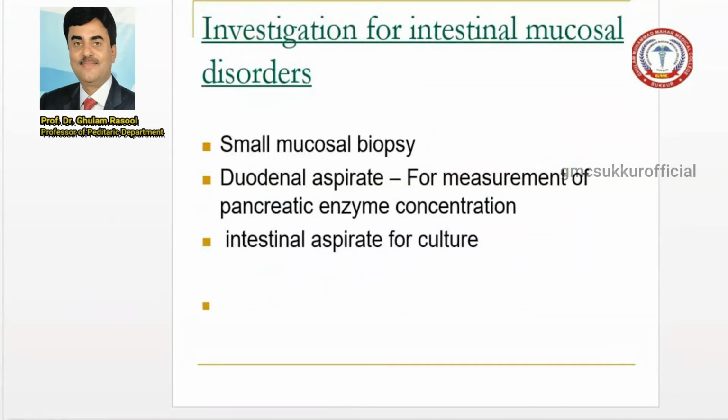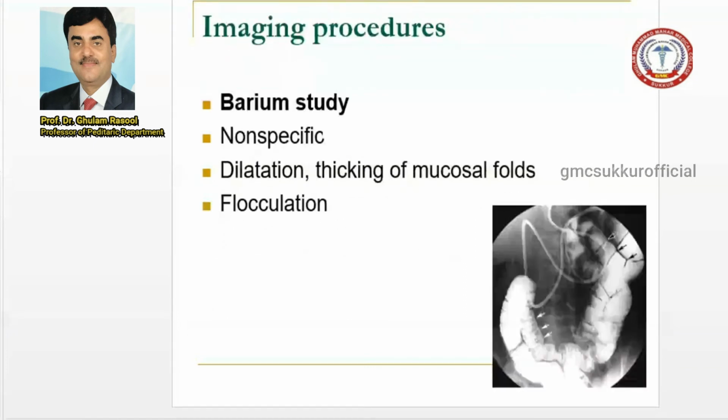Now, what are the investigations for intestinal mucosal disorder, meaning there is a loss of villi, atrophy? This is a small bowel mucosal biopsy, and duodenal aspirate for measurement of pancreatic enzyme concentration, and intestinal aspiration for culture to see bacterial growth. So this is done in a patient who presents with malabsorption.